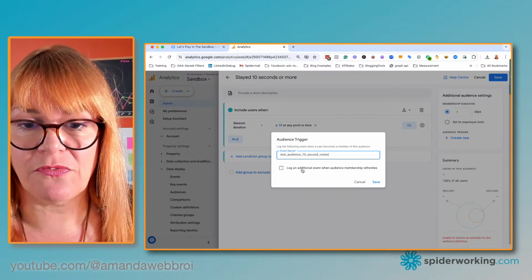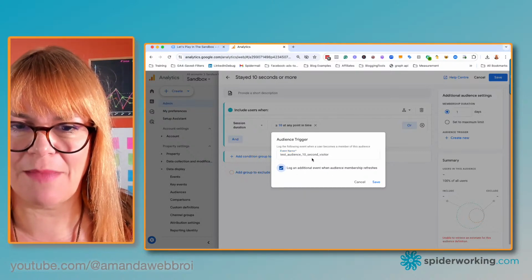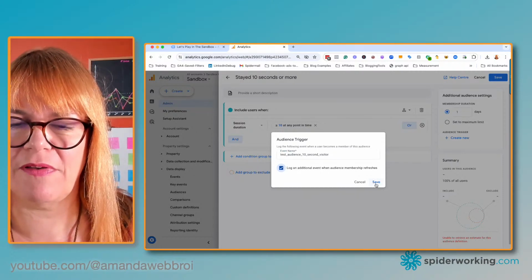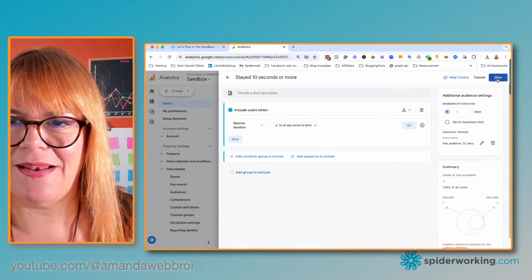And here we've got the option to log an additional event when the membership refreshes. I'm going to go yes, because that means if they come in the next day, that will be another event, and click on save. And at the top here, click on save.